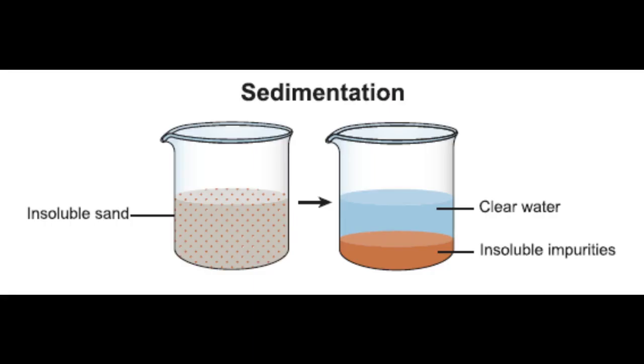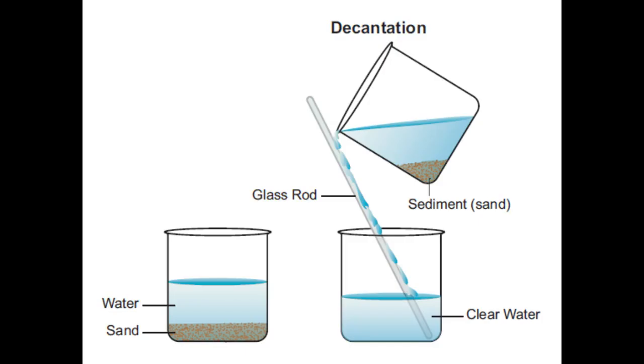The next method is sedimentation. Settling down of suspended insoluble and heavy solid particles is called sedimentation. This method is used to separate solid liquid mixtures. Next, decantation. Decantation is a process of pouring out the clear supernatant liquid without disturbing the sediment.